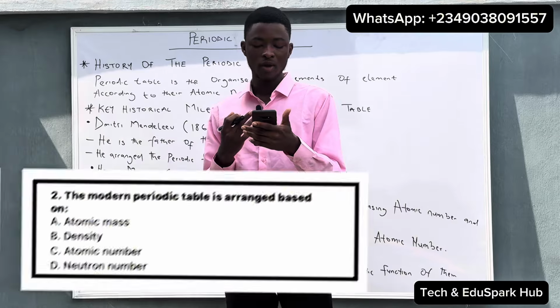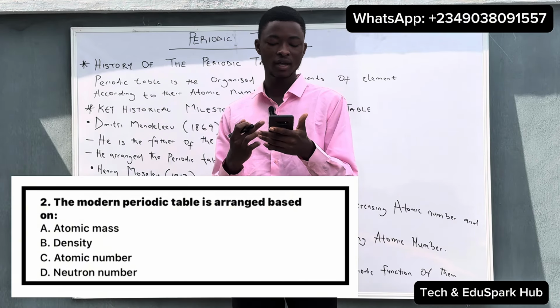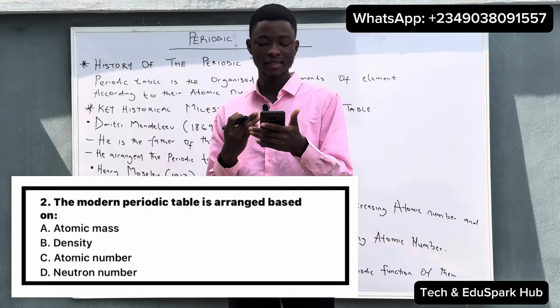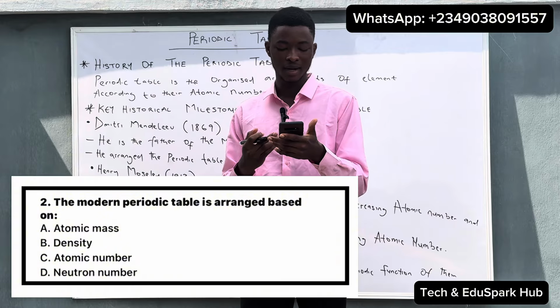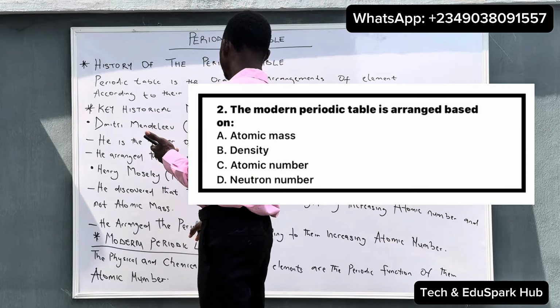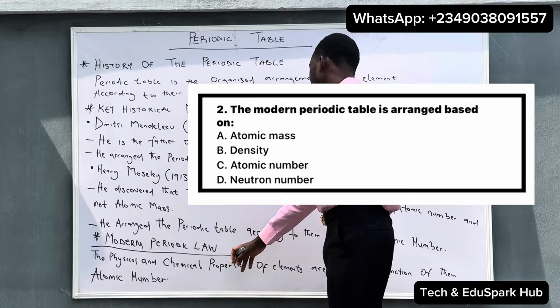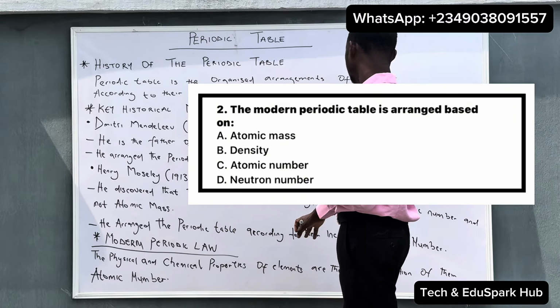And the second question we have says that the modern periodic table is arranged based on what? A. Atomic mass, B. Density, C. Atomic number, and D. Neutron number. So from what we said, you can see that the modern periodic table is arranged based on the function of the atomic number. So atomic number is correct to this kind of question.